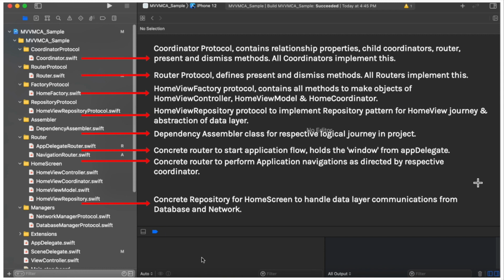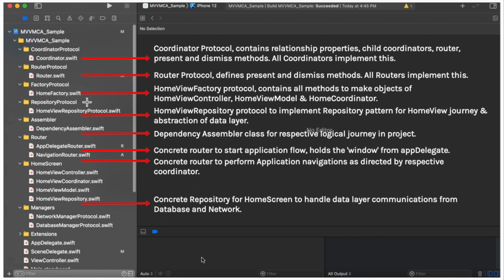And now it's time to understand what are the files and the classes involved in the implementation of this particular sample. So the very first file in our sample is Coordinator.swift. This file basically contains the coordinator protocol, which contains the child coordinators, router, present, and the dismiss method signature. So this is the protocol that each and every coordinator in your application will implement. Next is the Router.swift. Again, this is the router protocol, and this basically defines the signature for the present and the dismiss methods, and all the routers in your application will implement this particular protocol.